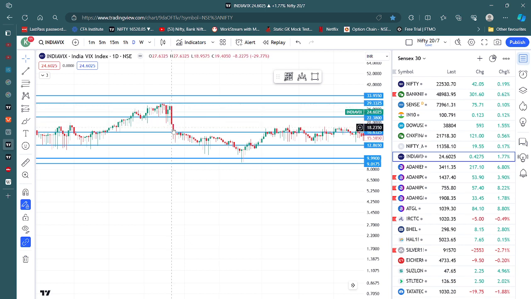VIX goes down when uncertainty is resolved. Right now there is an uncertainty in the market. Although the exit poll results are out and show a clear mandate, the actual results are not out, which is a condition for uncertainty. So VIX will definitely be high on Monday.